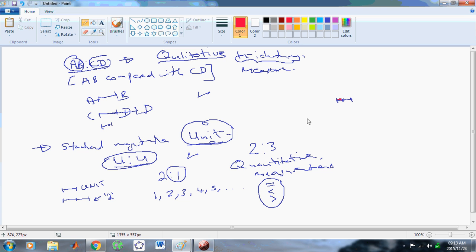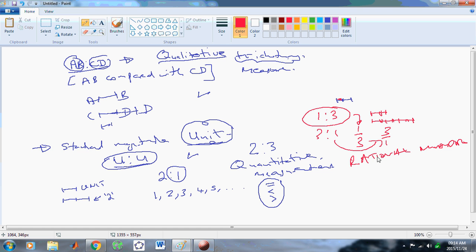So for example, if you said 1 to 3 like that, what it would mean is 1 compared with 3 units. All these here are of the same length. And this would give the idea of a fraction, like that. Similarly, 3 to 1 is the idea of a fraction like that. So 3 to 1 is this, and 1 to 3 is this. So now we have fractions, and these fractions are also called rational numbers.